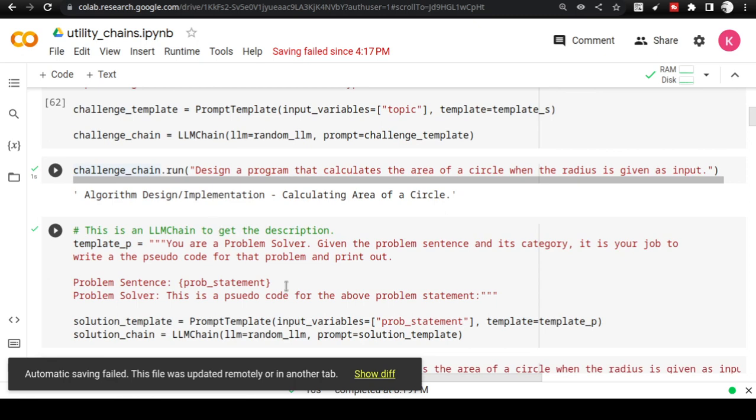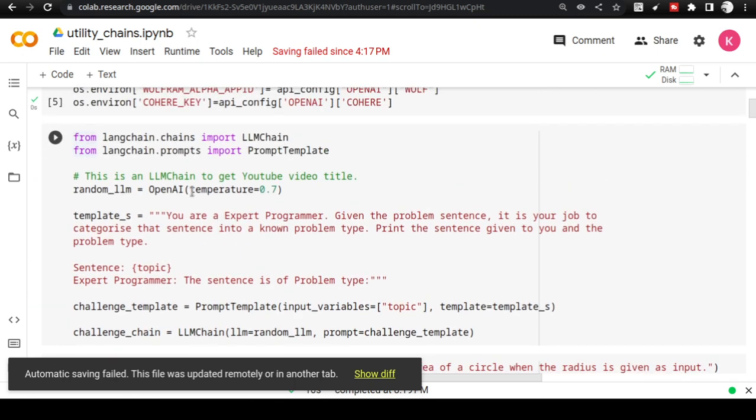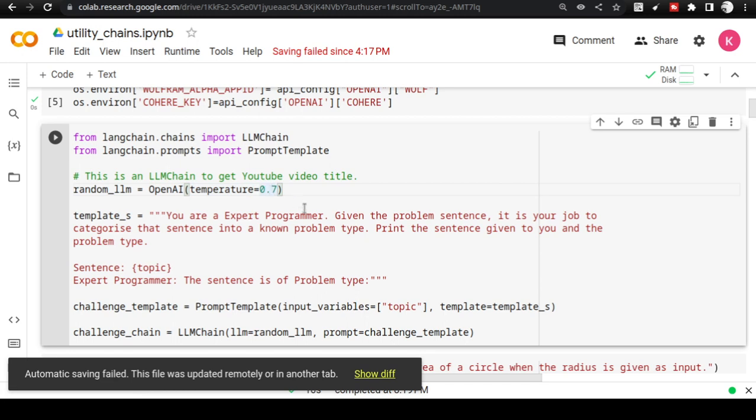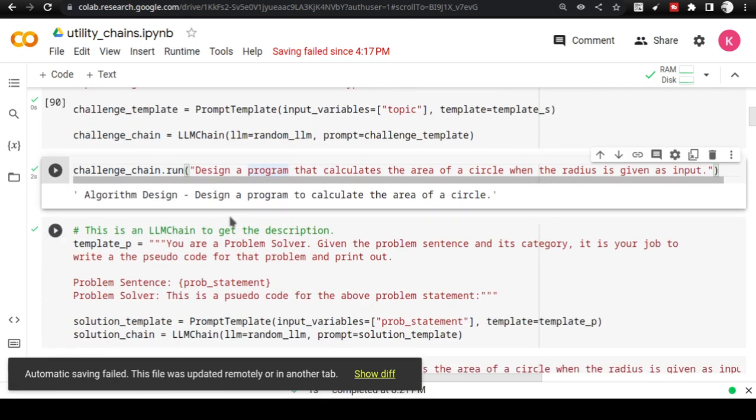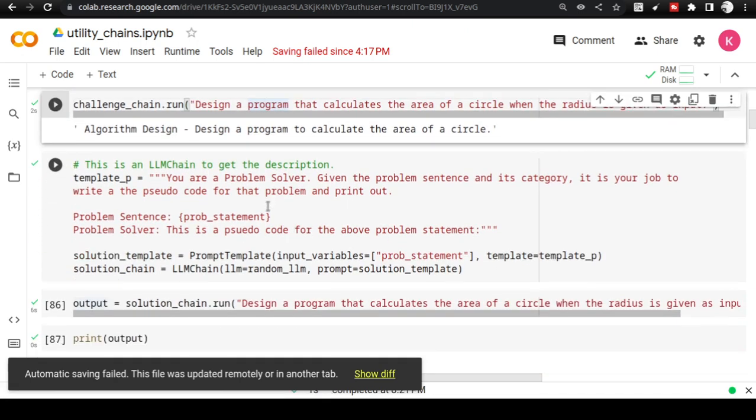You can also change the language model. If you work with OpenAI, you can change the temperature. So let us change the temperature. Let us keep the temperature equal to 0. Okay, this is very, very important. Let us initiate the first chain, and let us check it out. What is the reply coming from the challenge chain? Algorithmic design a program to calculate circle, no change.